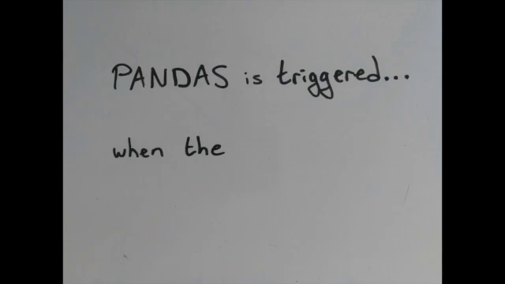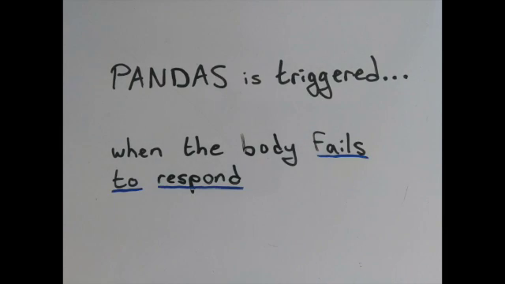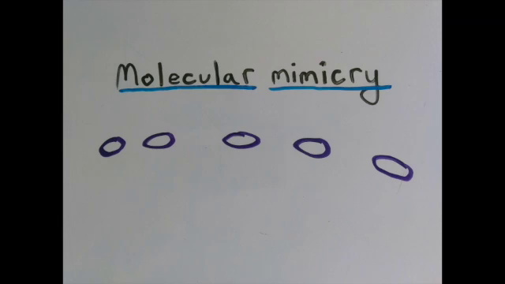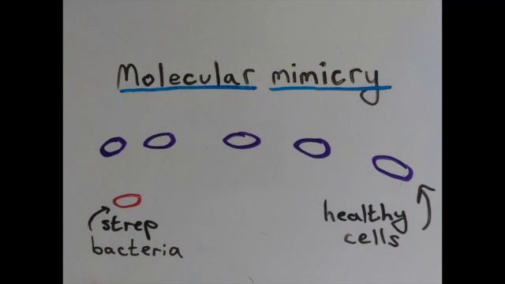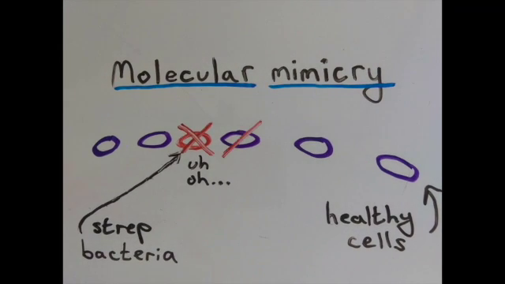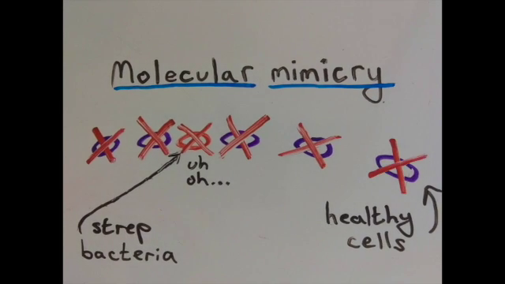PANDAS is triggered when the child's body fails to respond correctly to a strep infection. Through molecular mimicry, strep bacteria disguise themselves as healthy molecules in the host body and evade the immune system. When the immune system finally reacts, it also targets the healthy cells that the strep molecules were imitating.